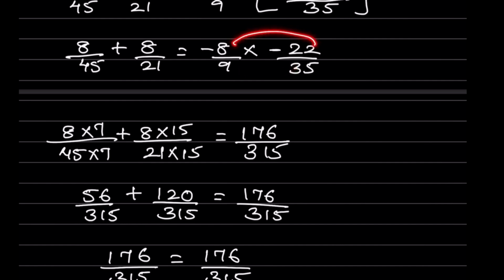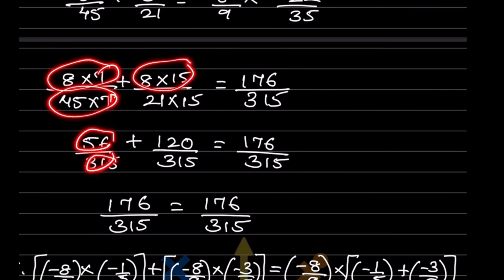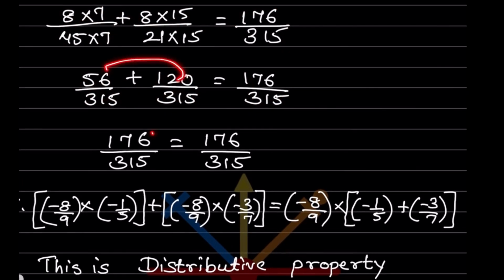So when you multiply this into this, minus minus becomes plus. So this is going to be 176, and when you multiply this one, it is going to be 315. So now 56 divided by 315, 120 divided by 315, and this let us keep as it is. Now you are going to add, so that will be 176, and this will be only ones. So now you can see both the places are same, where the values are same.